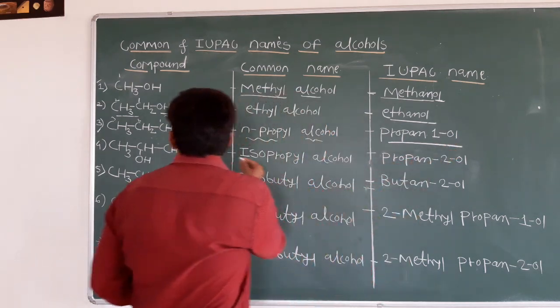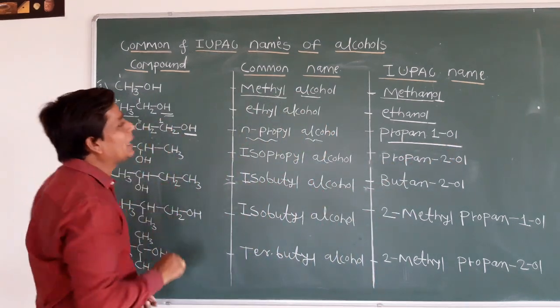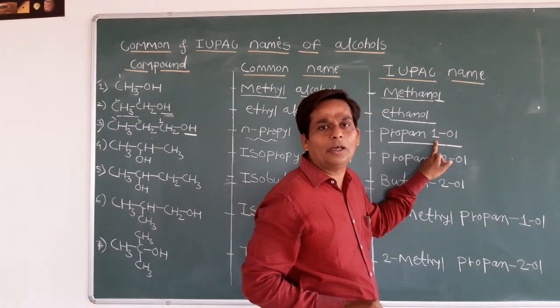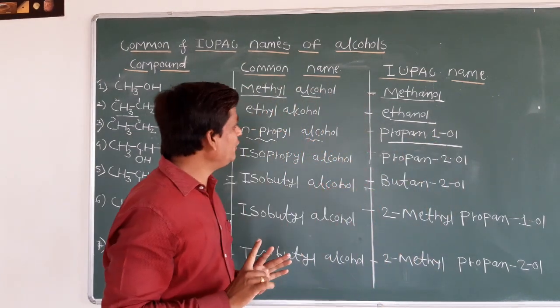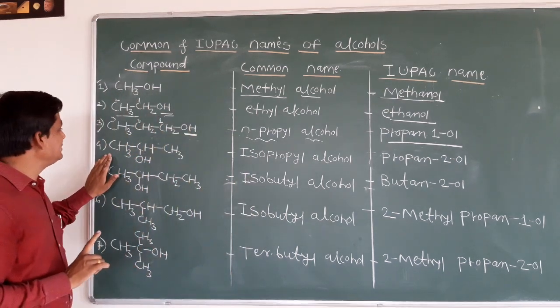But this hydroxy group is present on first carbon. That's why we have written here 1-ol. That is, a substituent is attached on the first carbon. Now, clear everybody? See the next example.